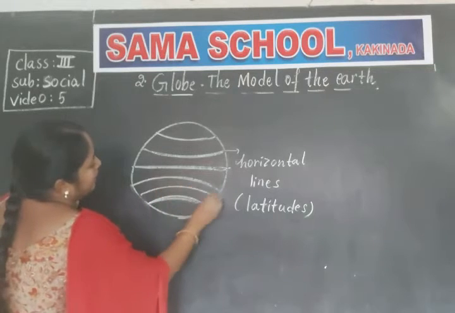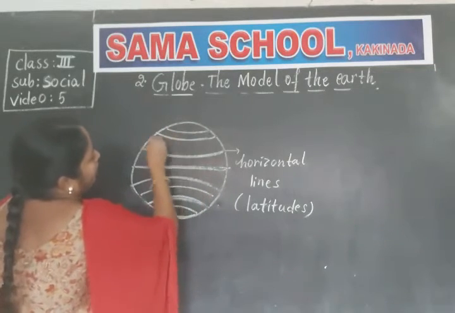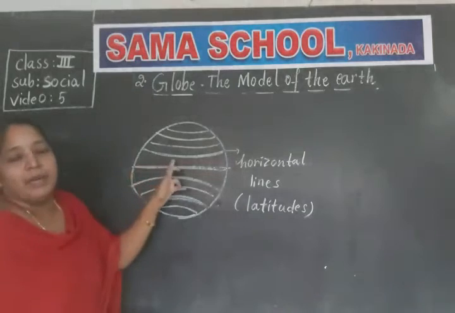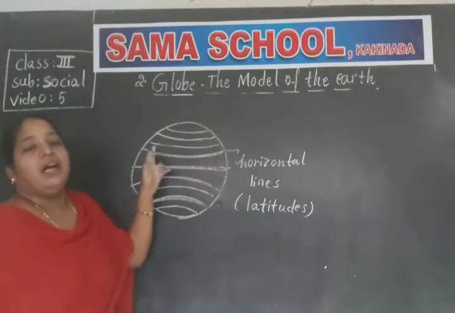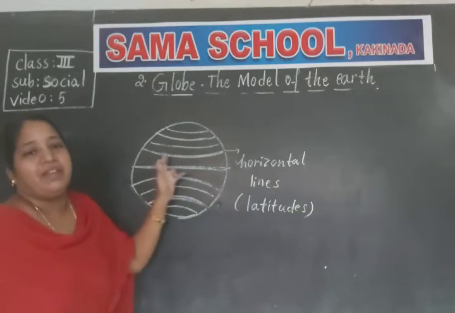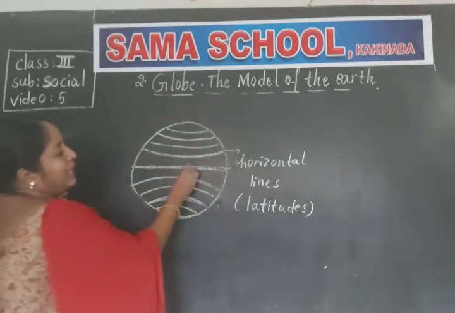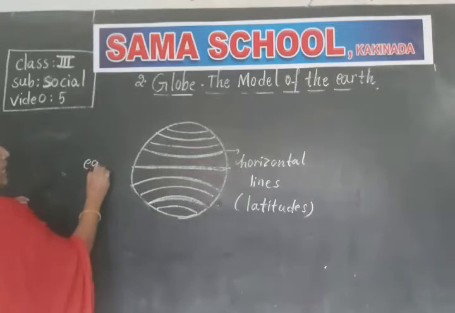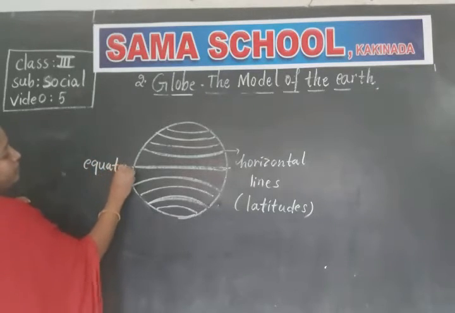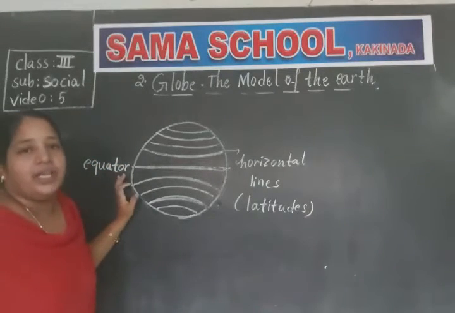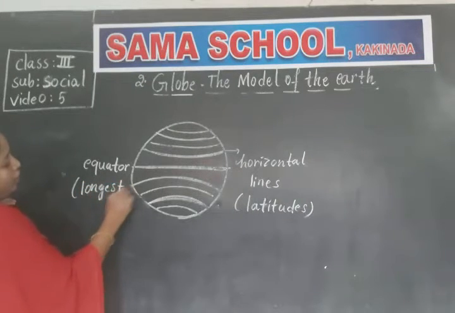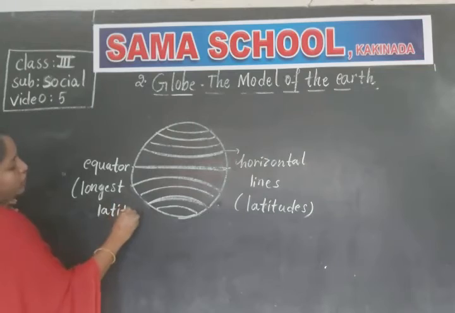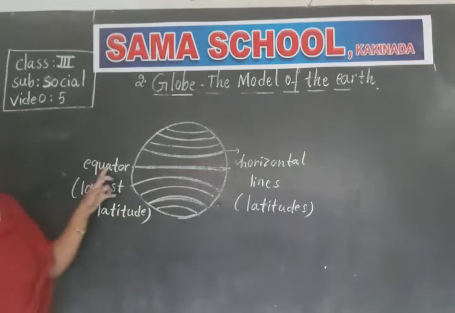These are all horizontal lines only, but exactly in the middle of the globe, you find a very long line. That longest line we call the equator. Clear, children? What is the equator? The longest latitude is called the equator.